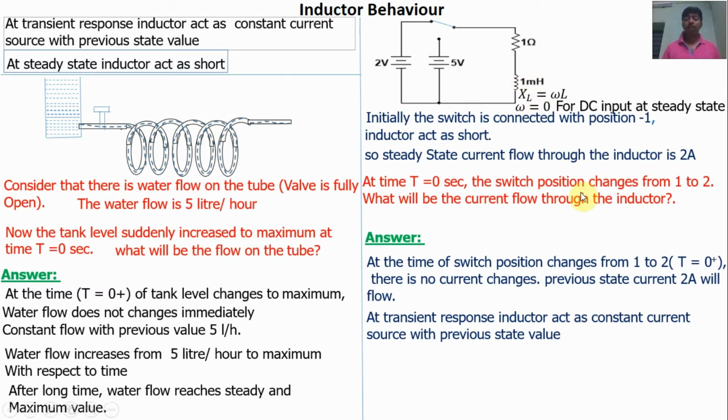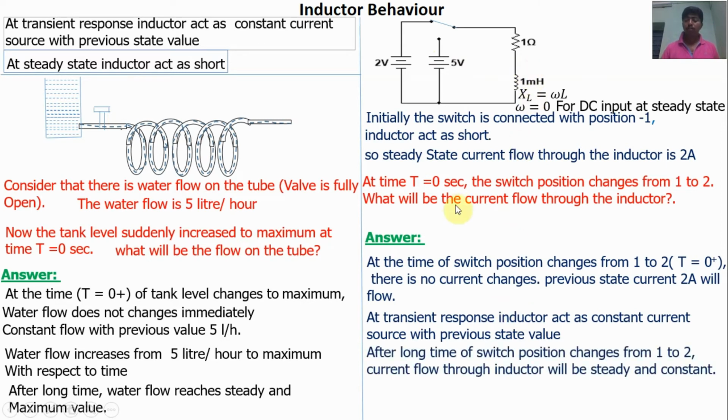After a long time of the inductor being connected with the 5 volt source, the inductor becomes a short. So the current flow through the inductor at steady condition is I equal to V by R, 5 by 1, which is equal to 5 amps, because the inductor acts as a short at steady state. At the time of switch change, the current flow of the inductor is 2 amps. After a long time, the current flow increases to 5 amps.